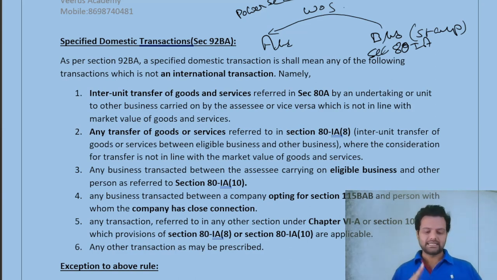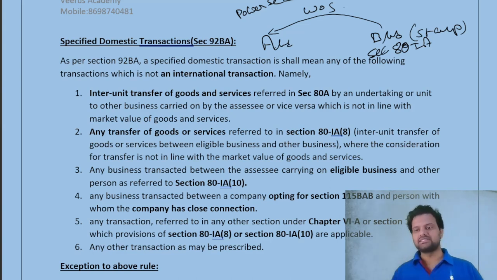Second, technology parks. Third, generation, transmission, and distribution of power. And fourth, renovation of power plants. If a startup is doing any of these four categories of business, it will be eligible for a tax holiday period of 10 years.